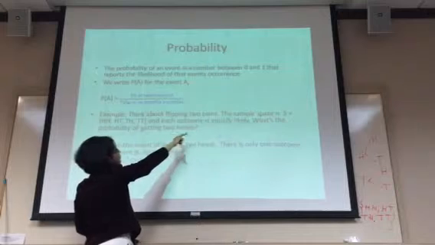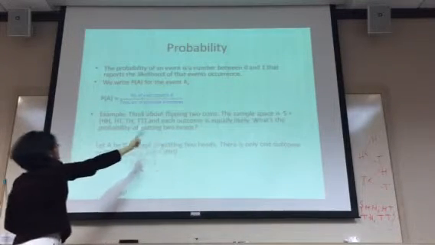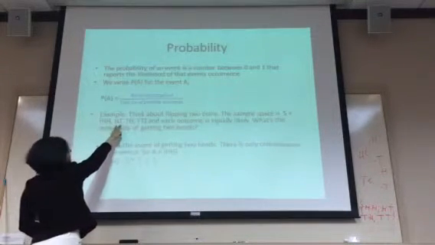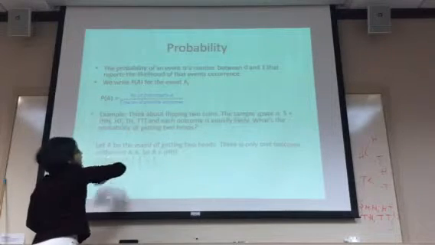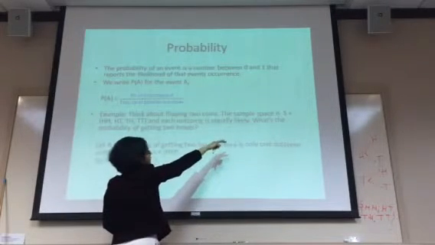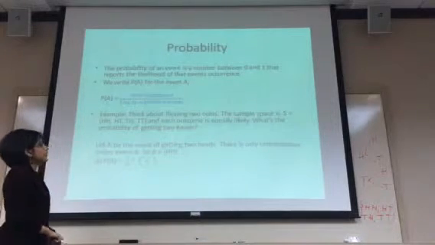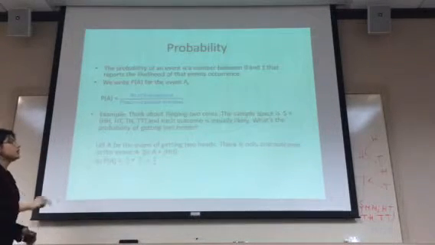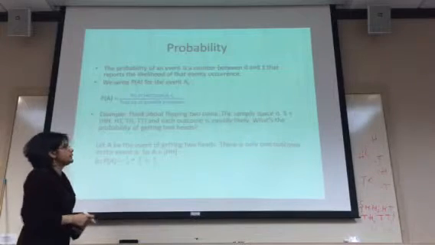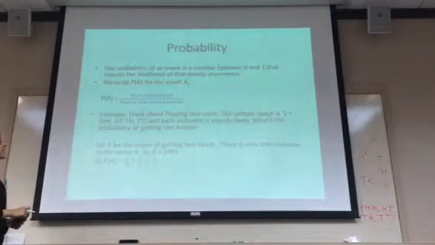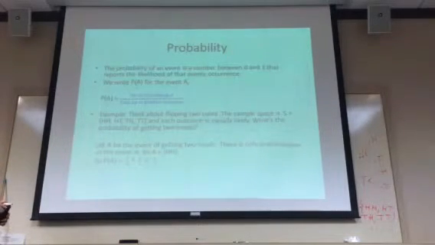Think about flipping two coins. The sample space is HH, HT, TH and TT, and each outcome is equally likely. What's the probability of getting two heads? Here, the word equally likely means the probability of each outcome is the same from trial to trial.